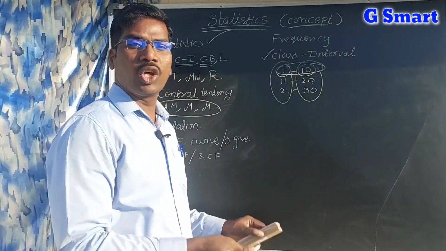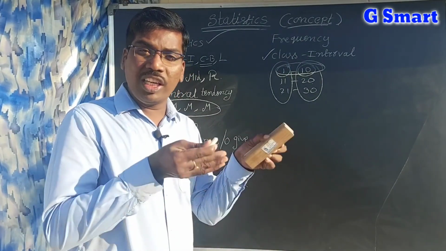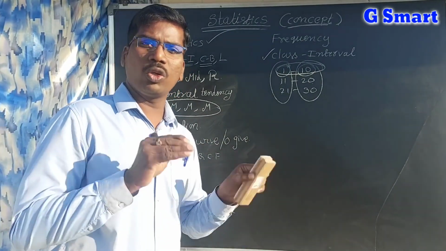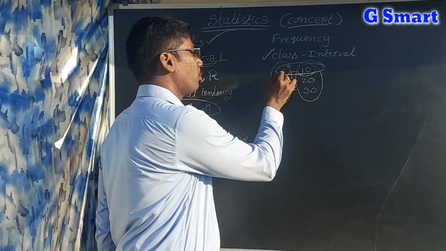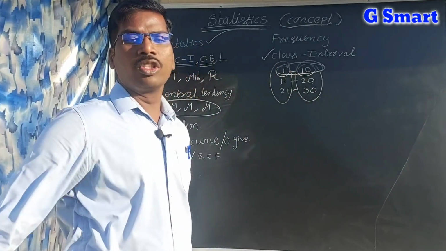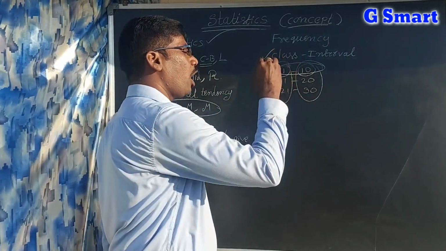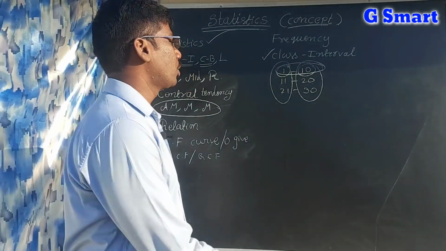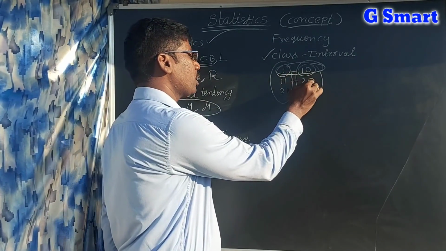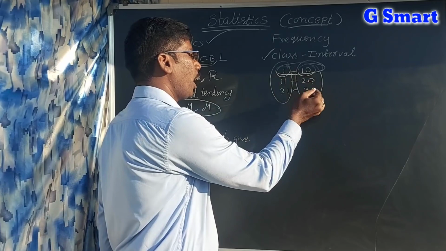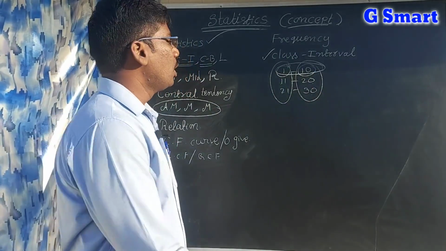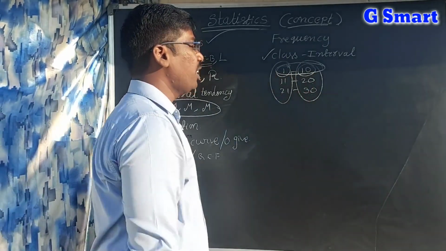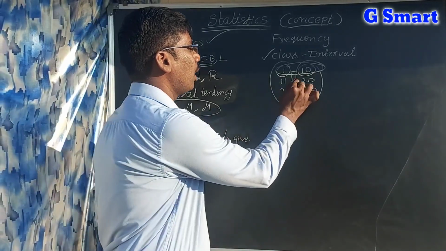In the class intervals, the starting, low values are called lower limits. From 1 to 10, 1 is the low value, that is the lower limit, and 10 is the high value, the upper limit. So 11 is the lower limit, 20 is the upper limit, 21 is the lower limit, and 30 is the upper limit.